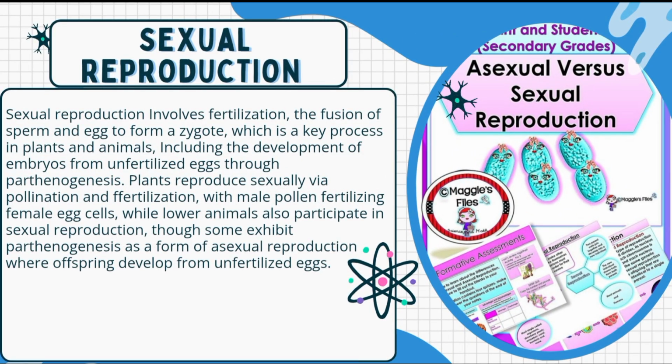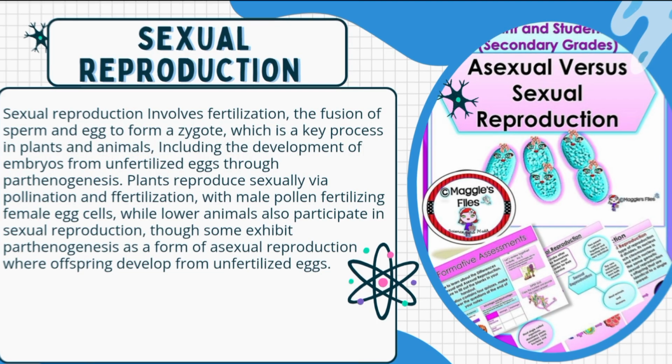Sexual reproduction. Sexual reproduction includes fertilization, the fusion of sperm and egg to form a zygote, which is the key process in plants and animals, including the development of embryos from unfertilized eggs through parthenogenesis. Plants reproduce sexually via pollination and fertilization, with male pollen fertilizing female egg cells, while lower animals also participate in sexual reproduction, though some exhibit parthenogenesis as a form of asexual reproduction where offspring develop from unfertilized eggs.